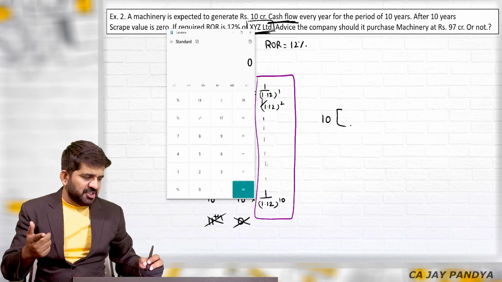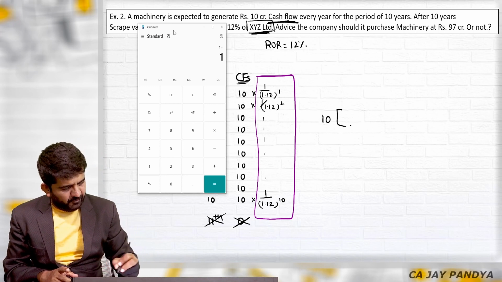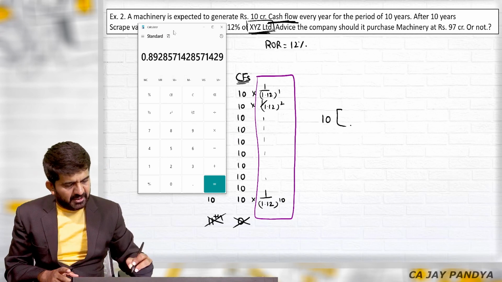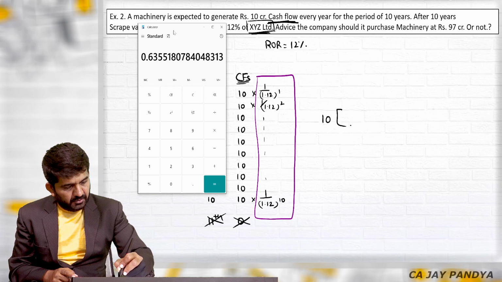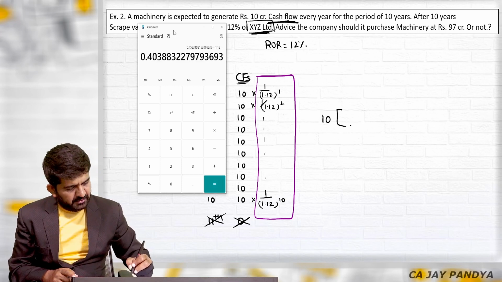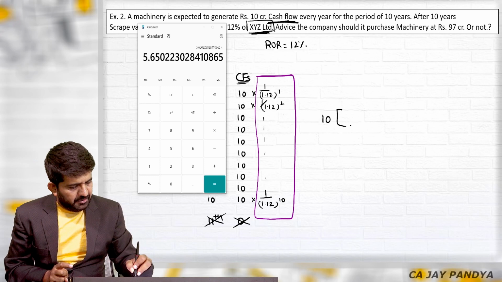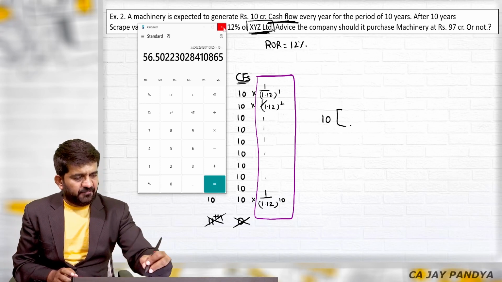I am not having GT, I am having M plus, so I am doing it by M plus. 1 divided by 1.12 is equal to M plus. This is first, second, third, fourth, fifth, sixth, seventh, eighth, ninth, 10th here. MRC multiplied by 10 is equal to 56.50 crores.